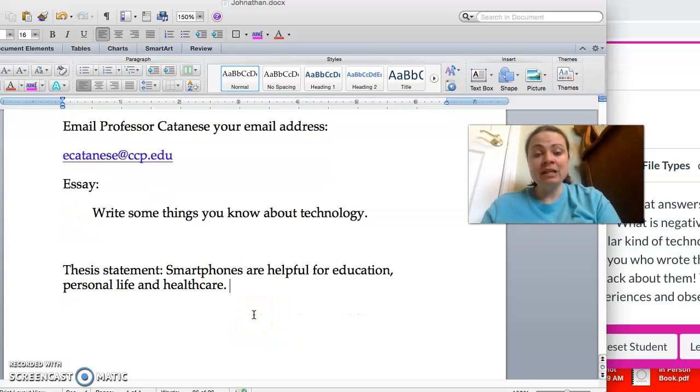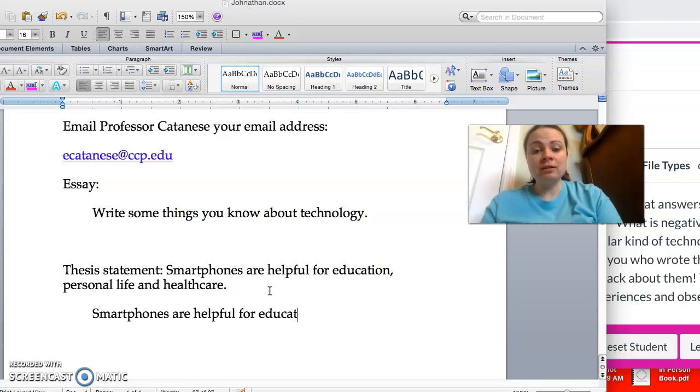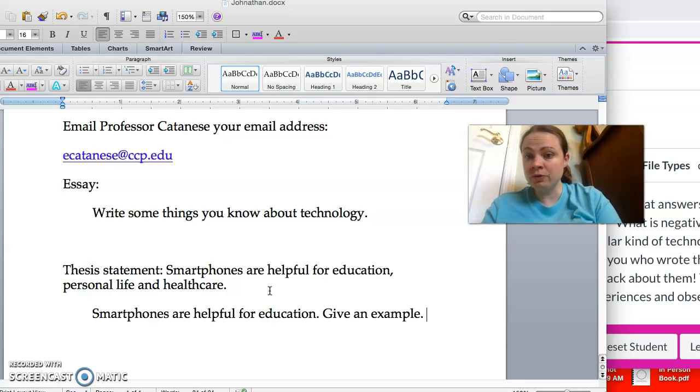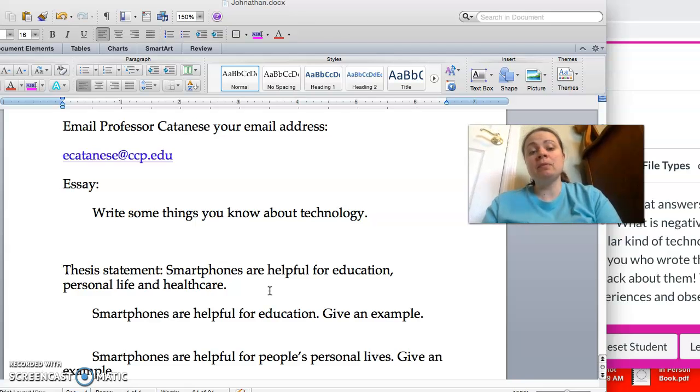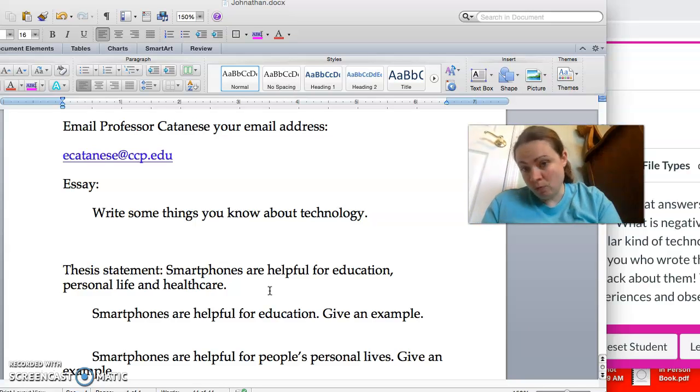Okay, and then each body paragraph would begin with one part of your thesis statement. So you'd say, smartphones are helpful for education, and then give an example. You could talk about an example of how you've used your phone to look something up, for example. Your next paragraph is going to be smartphones are helpful for people's personal lives. And then you can give an example, maybe an example of how you've texted a friend or texted your sister, and that's really helped you in some way, okay?